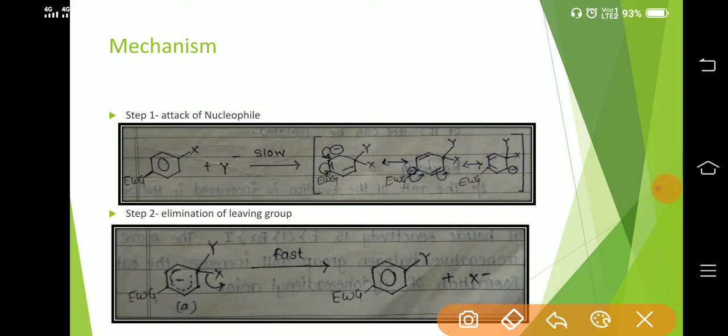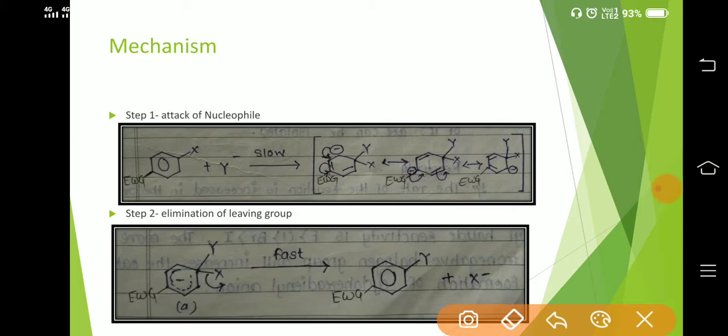Basically, the SNAr mechanism follows an addition elimination mechanism, where the nucleophile in the first step attacks the center to which the leaving group is attached. That is, it involves ipso substitution.